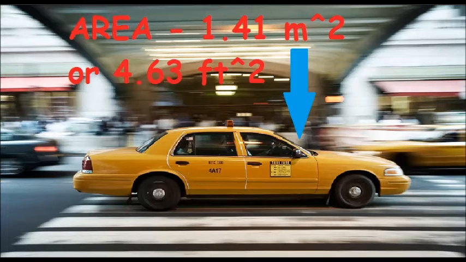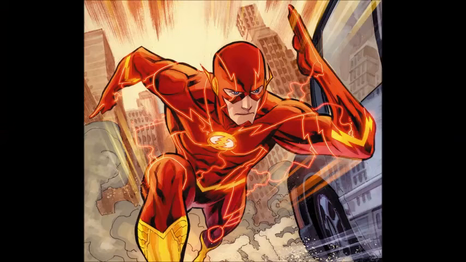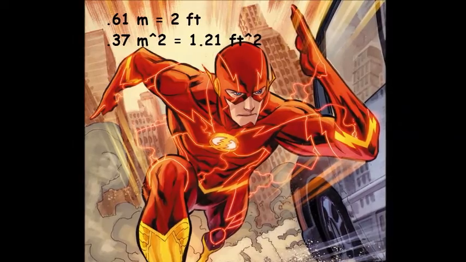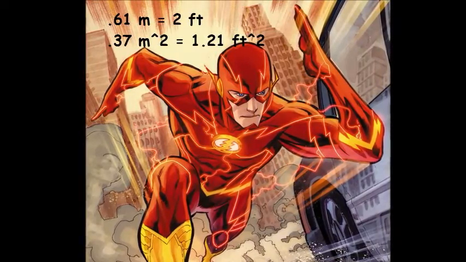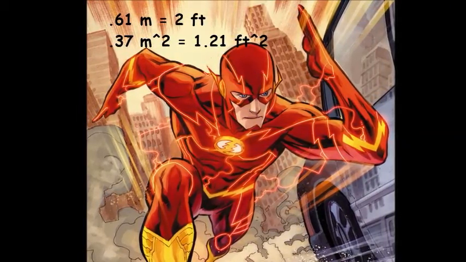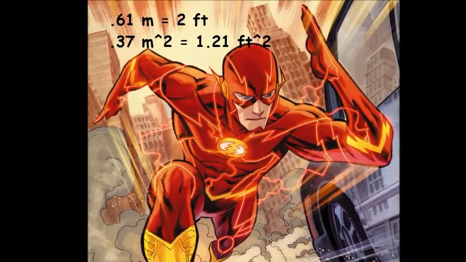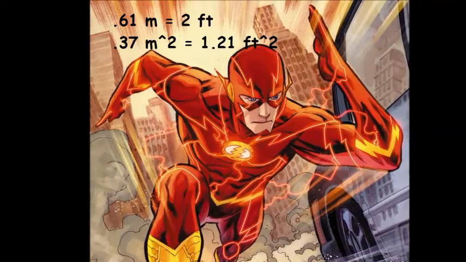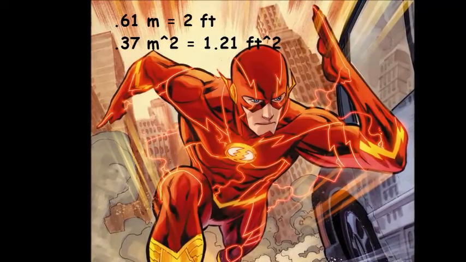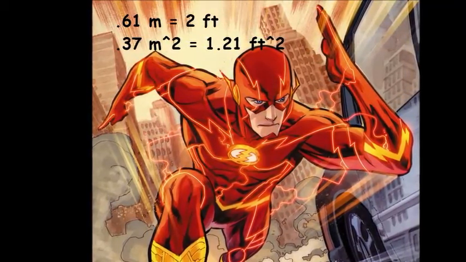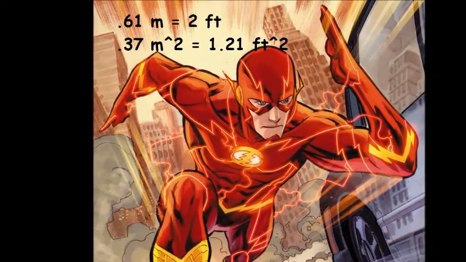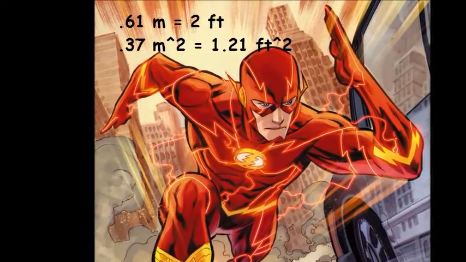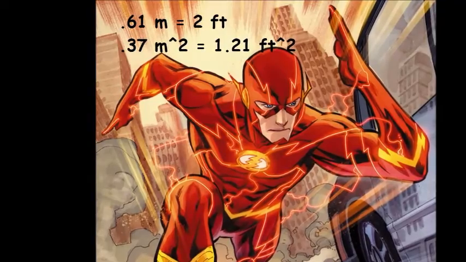of 1.41 square meters. So we can probably say that the cyclist only makes contact with Barry's chest as well. I'm going to assume that Barry's chest is one-third of his height, which makes it 0.61 meters tall, and that his entire width is also about 0.61 meters, granting us an area of 0.37 square meters. The taxi will actually have a 3.81 times larger area of impact than Barry's chest, meaning about 15 times more pressure. So no, Barry Allen isn't saving anyone this way.